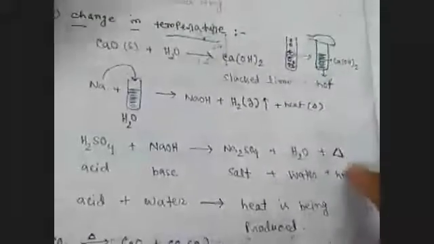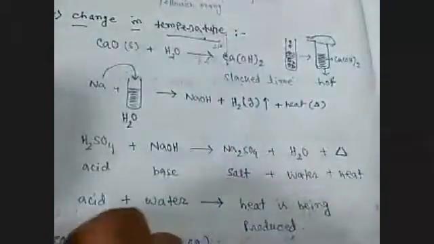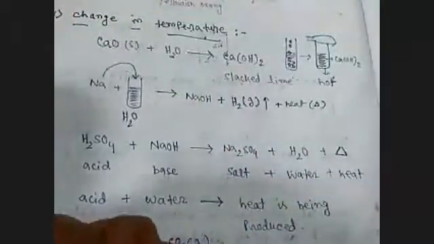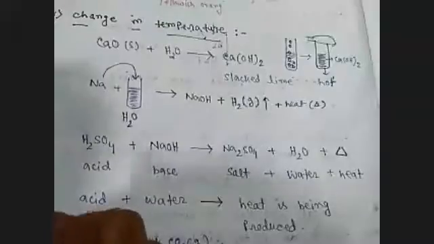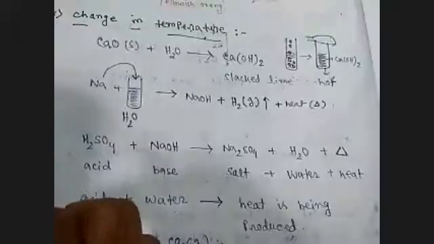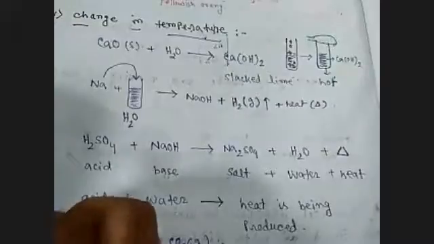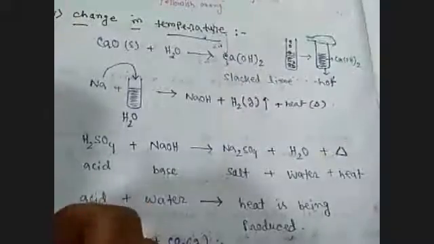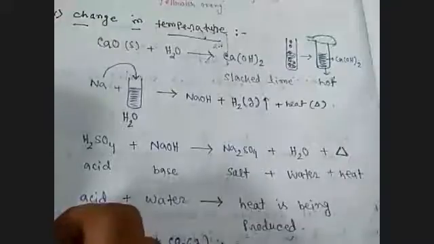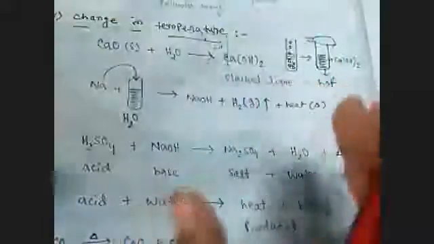Next, look, change in temperature. Change in temperature means during the chemical reaction there will be a temperature change. Either temperature will rise or temperature will decrease. Okay. So when temperature rises, it means heat energy is being produced, because if heat energy is not produced, then temperature will not rise. Okay. So during a chemical reaction, sometimes heat energy is being released and sometimes heat energy is being absorbed.